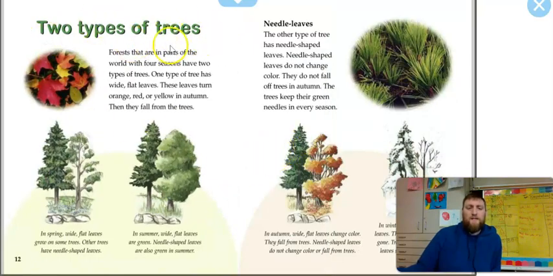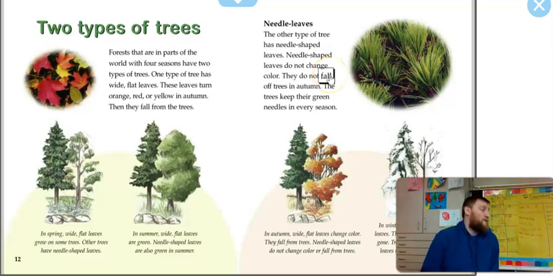Two types of trees. Forests that are in parts of the world with four seasons have two types of trees. One type of tree has wide, flat leaves. These leaves turn orange, red, or yellow in autumn. Then they fall from the trees. Needle leaves. The other type of tree has needle-shaped leaves. Needle-shaped leaves do not change color. They do not fall off trees in autumn. The trees keep their green needles in every season.